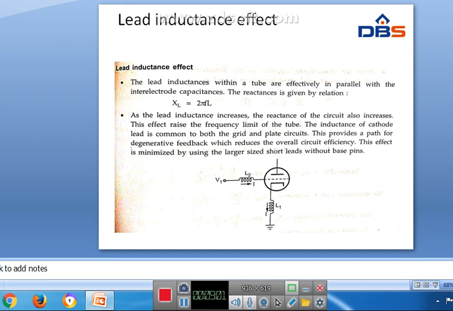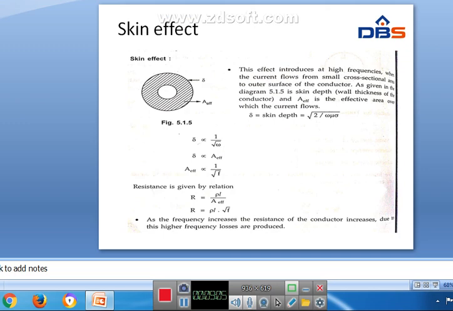So next one is skin effect. What is skin effect? Skin effect is introduced at high frequencies, at microwave frequencies.